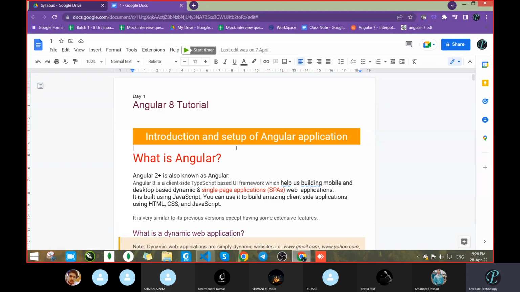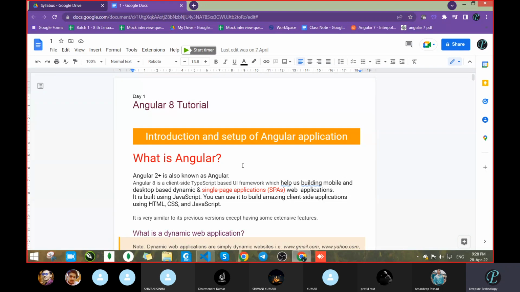Just go through one thing. What is the difference between an Angular application or a React application or Vue.js, a front-end application, a front-end framework? In total we are telling like three frameworks: Angular, React, Vue. But React is not a framework. React is a library. Okay, keep in mind this thing. But mostly in day-to-day talking, we say that React is also a framework. But that's not a framework. That is a library.